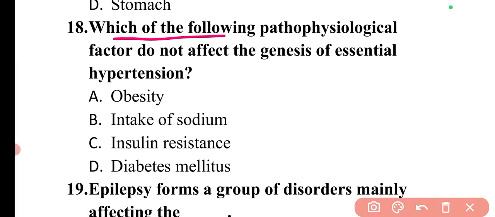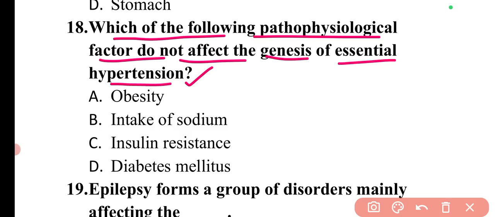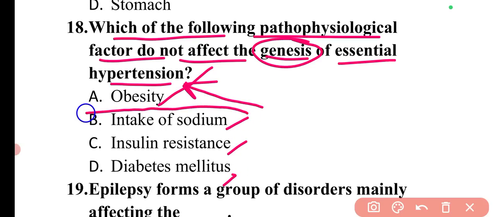Next question is, which of the following pathophysiological factors do not affect the genesis of essential hypertension? The factors which do not affect the genesis, basically the etiology of hypertension: obesity, intake of sodium, insulin resistance, diabetes mellitus. It is the intake of sodium. This factor does not affect the genesis of essential hypertension. So here option B is correct.